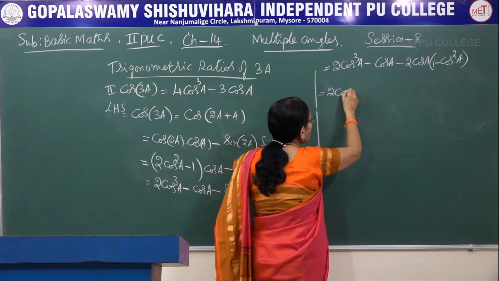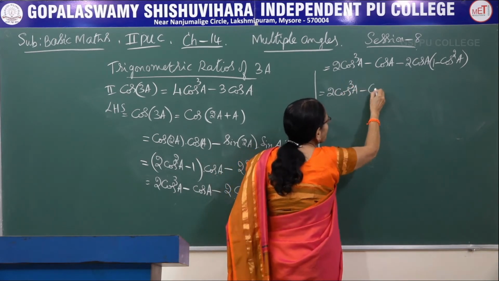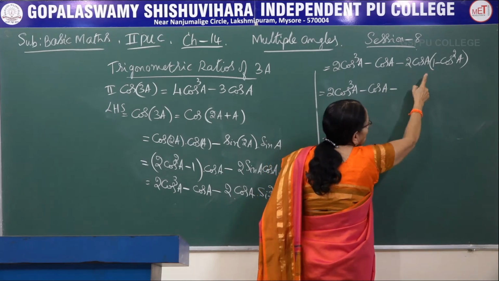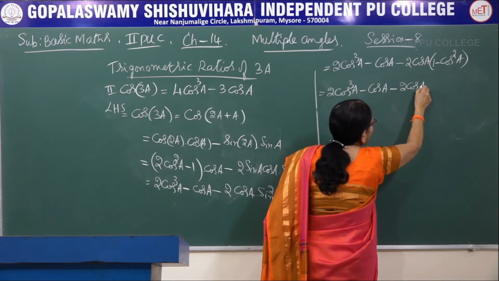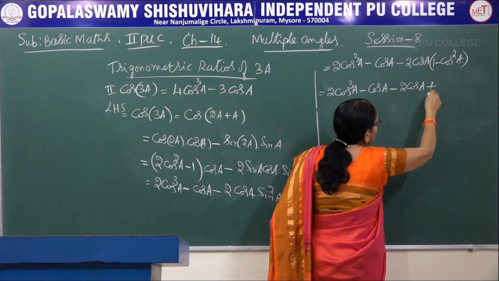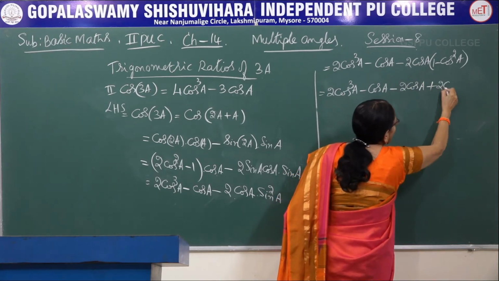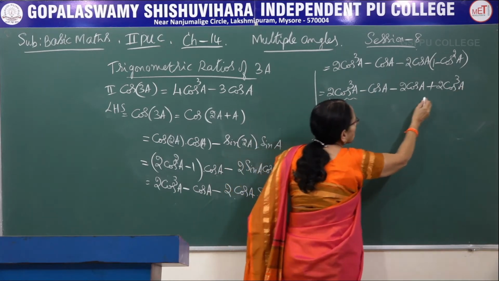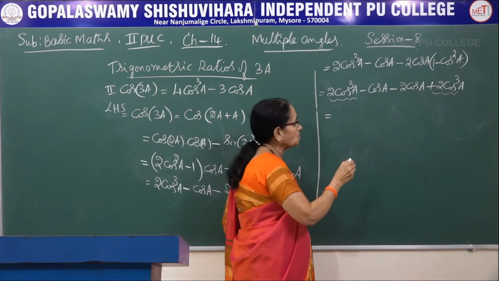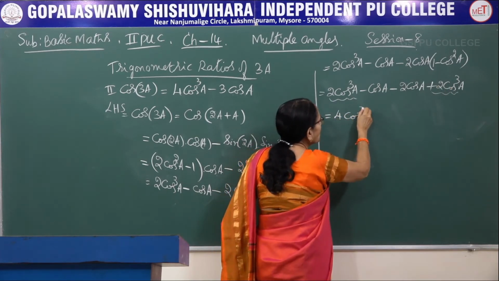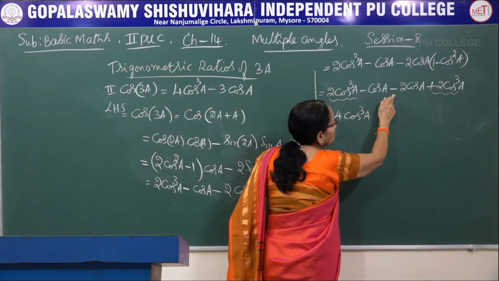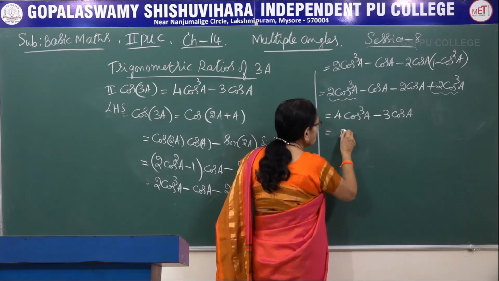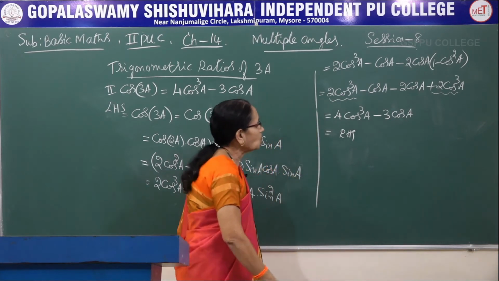Finally, while removing the brackets and simplifying, we get the required result. Multiply both of them by this. Minus 2 cos a into 1, that is minus 2 cos a, minus of minus, plus 2 cos a into cos square a, it would become 2 cos cube a. Now look, we have got one 2 cos cube a, and another. Both of them are positive, so we have to add them. It is 4 cos cube a minus 1 cos a minus 2 cos a, again they have to be added. So it is minus 3 cos a, which is nothing but the right hand side. So this is how we get the result.